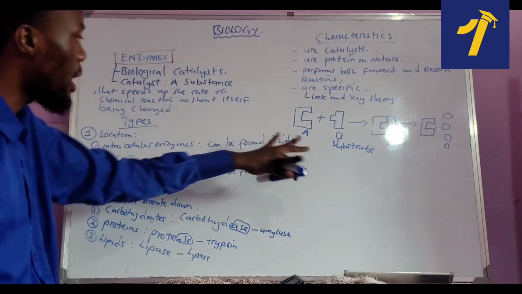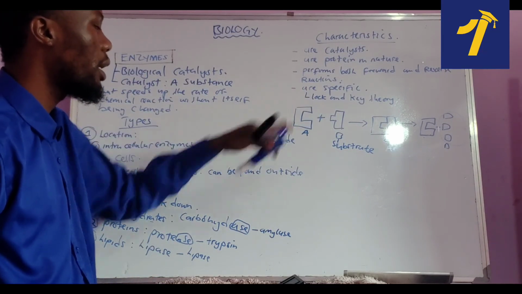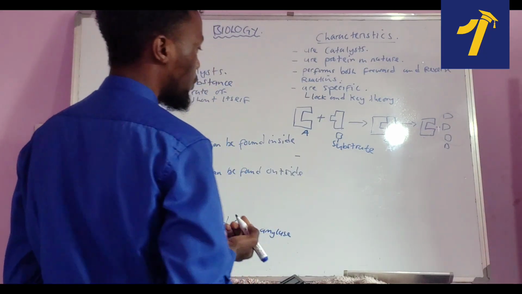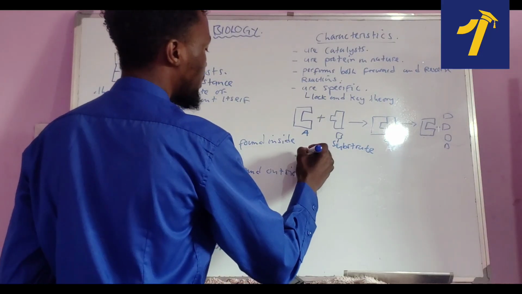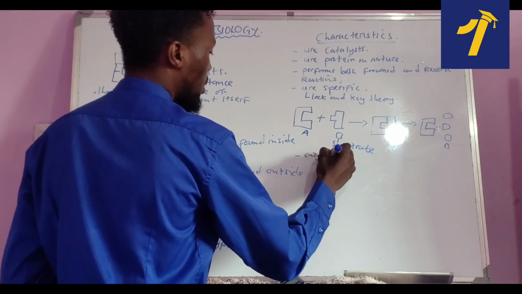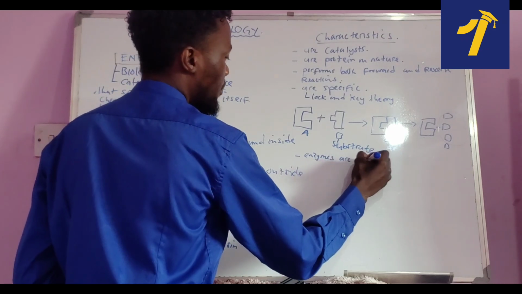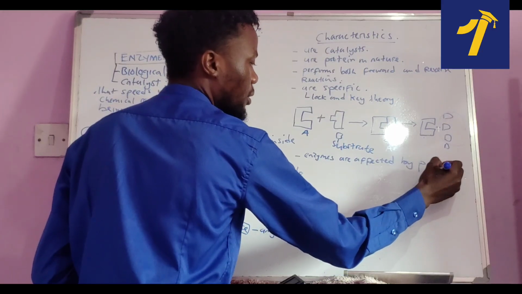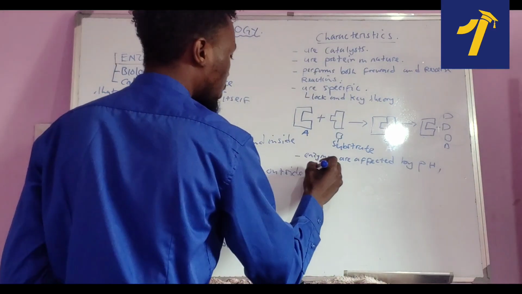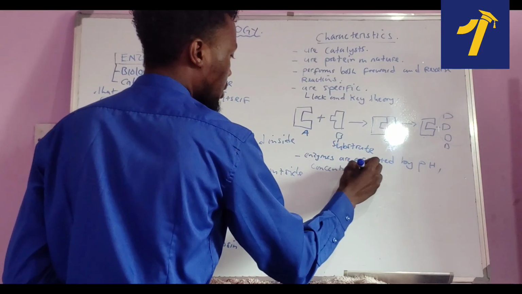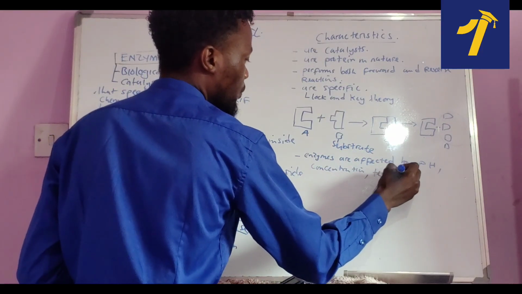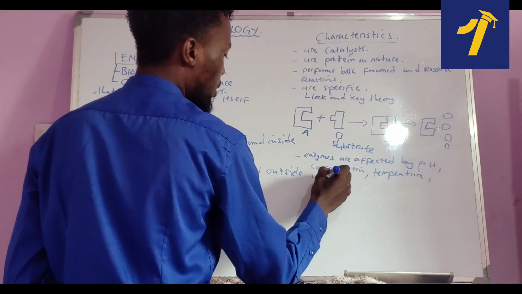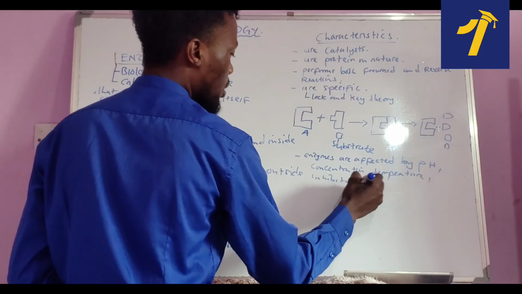Okay, and this diagram is just coming from this important characteristic. Now the last characteristic is this one. The last characteristic is enzymes are affected by pH. They're affected by concentration, temperature, inhibitors, and cofactors.